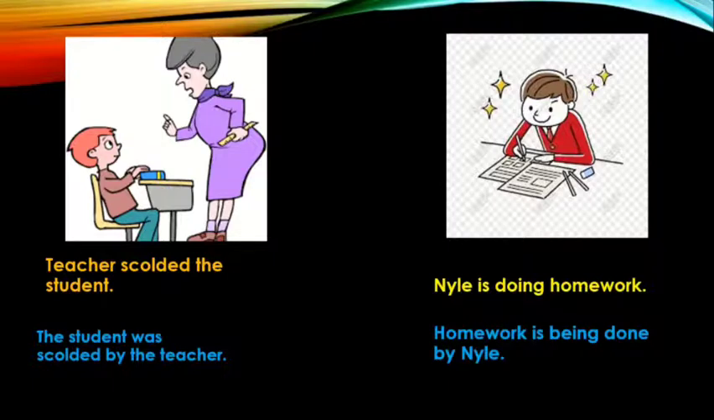But in sentences in blue, the student was scolded by the teacher. The action of scolding was done by the teacher only on the student, the subject. And homework obviously did not do itself. Homework was done or is being done by Nile. So the action is done on the subject in passive voice, but in the active voice, the action is done